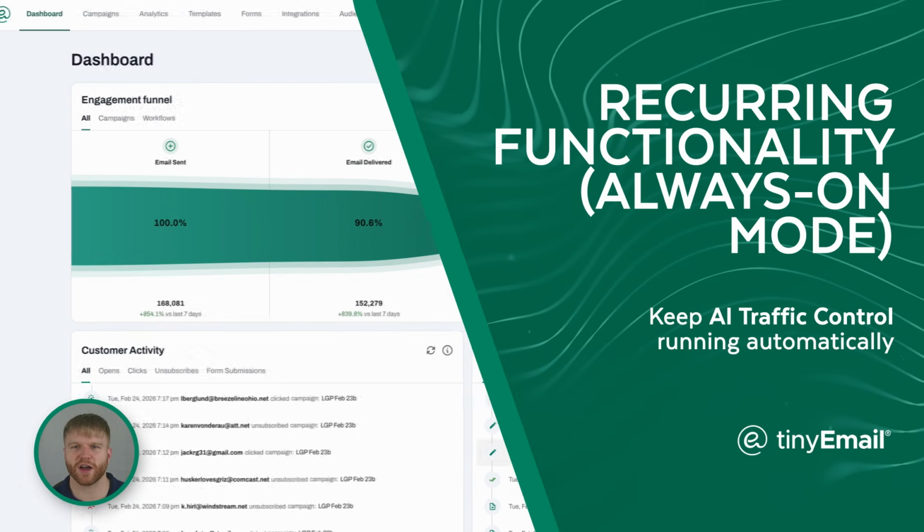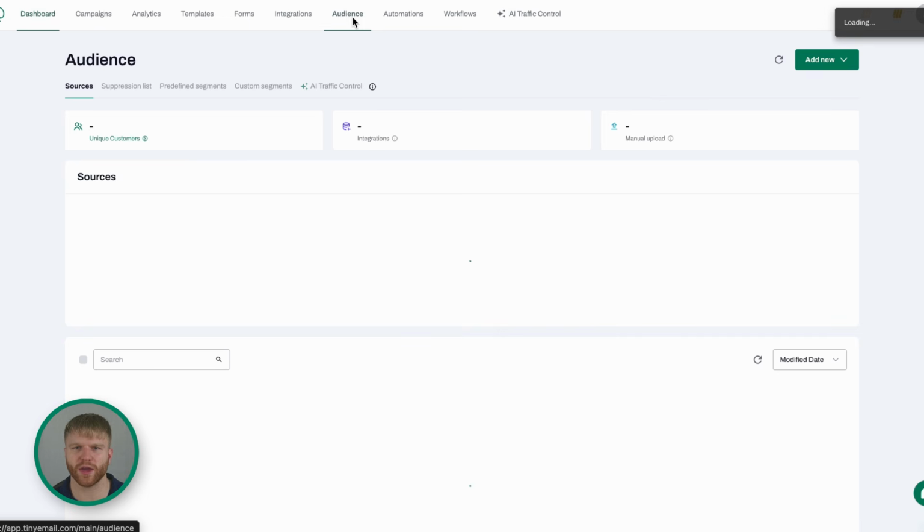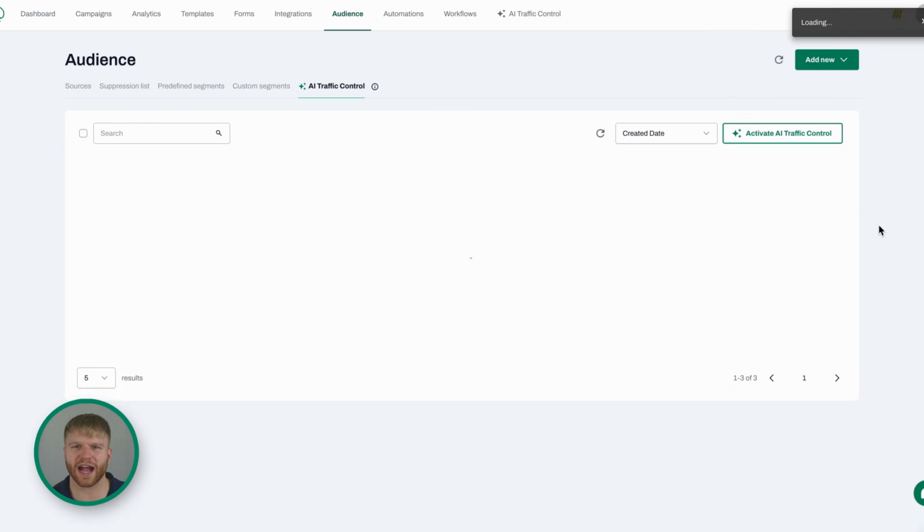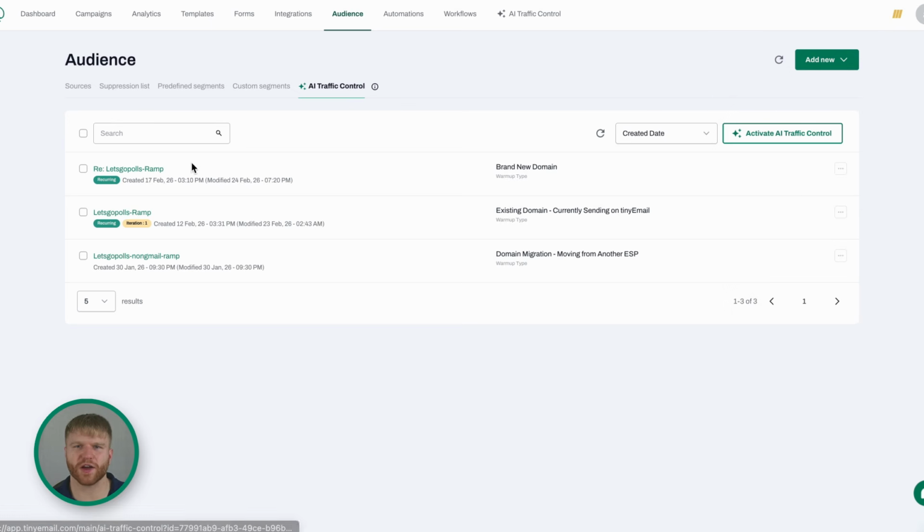Now, if you want this process to happen automatically and ongoing, you should look at the reoccurring option during your initial setup. Under the setup section, you'll find the checkbox labeled Active Reoccurring. By ticking this, you're telling the AI Traffic Control to keep working even after it completes its first pass. Once the initial iteration is finished, the AI will automatically reset and recreate your re-engagement segments. This allows the feature to run through your inactive audience in continuous cycles, constantly looking for new engagement opportunities until you decide to turn it off.